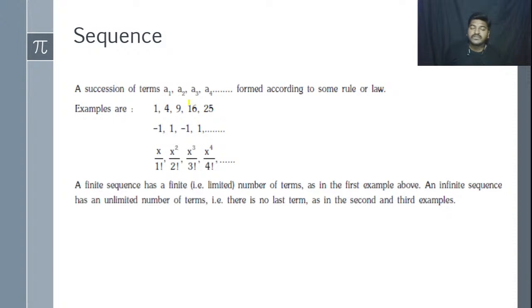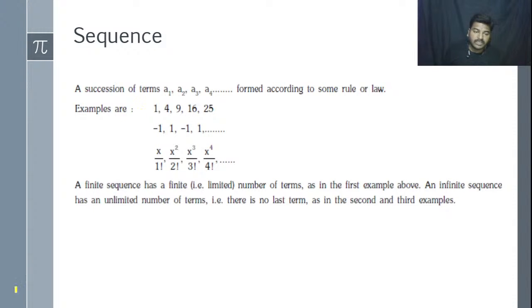And here sequence is classified again into two types. One is a finite sequence and another one is an infinite sequence. A finite sequence is nothing but a sequence in a limited form, or a sequence where the number of terms is countable. In a sequence, if the number of terms is uncountable, then we say it is an infinite sequence.